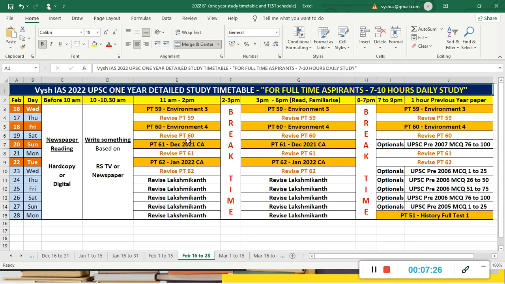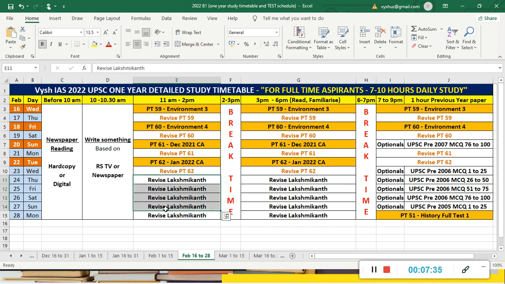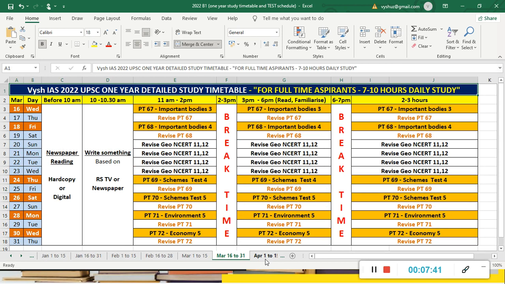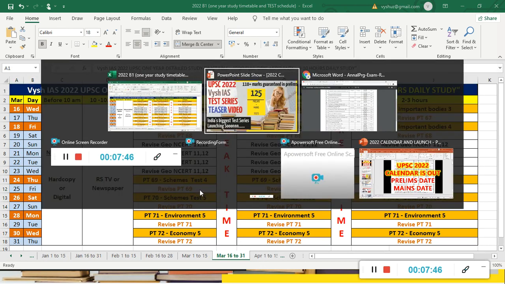And after that, if you see, environment related things are there. So you have to again do prelims tests, and see, revision time is there. Doing the same textbook a second or third time will make you complete the entire syllabus. So this is the model, this is the way you have to study, and this entire thing, as I told in different videos, I've explained. So I'll wind up this Excel sheet explanation here.